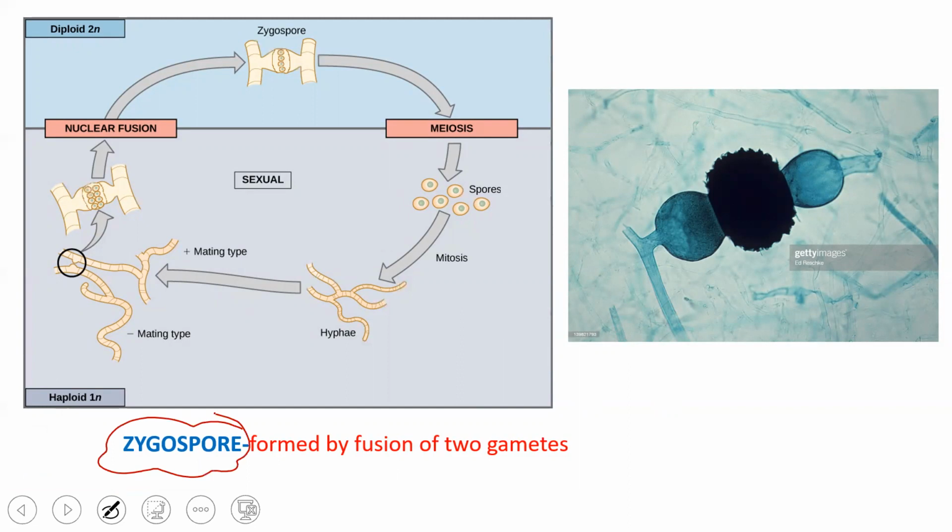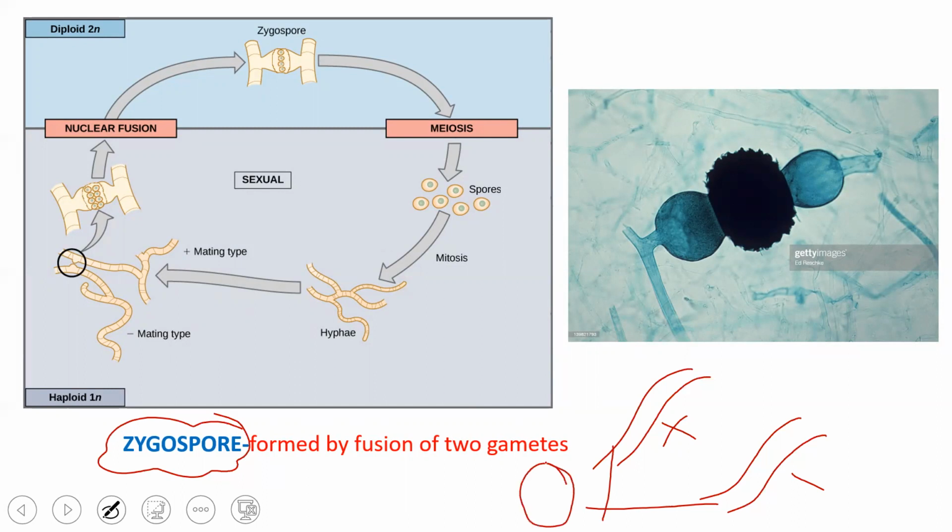So zygospore is formed by fusion of two gametes of opposite strains, and when two hyphae of opposite strain meet together, if we say this is plus and this is minus strain, they are going to undergo the process of mating. So when they undergo mating, the plasmogamy occurs, then the karyogamy occurs, and later the meiosis will occur. Before meiosis, it forms spore-like structures. These spores are present inside and they are called zygospore.